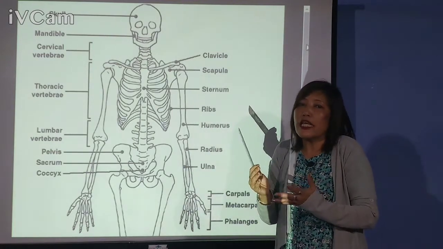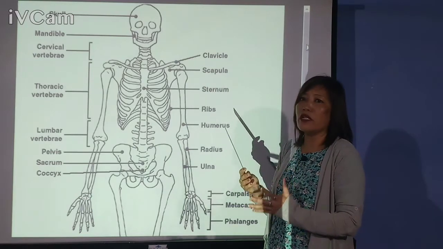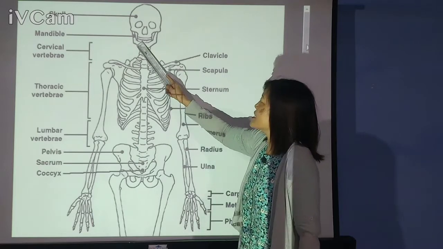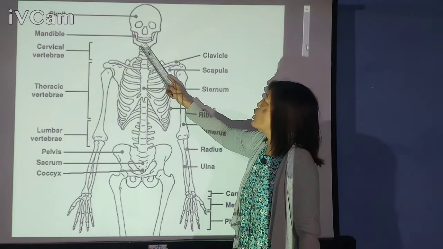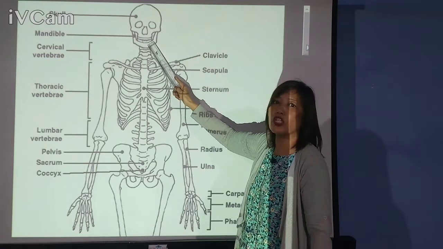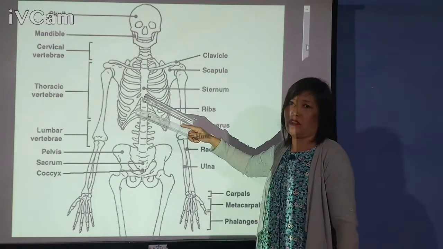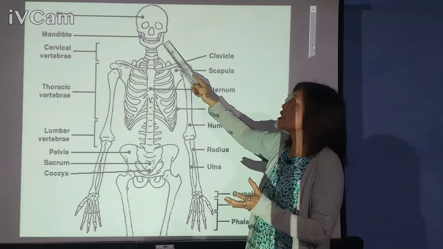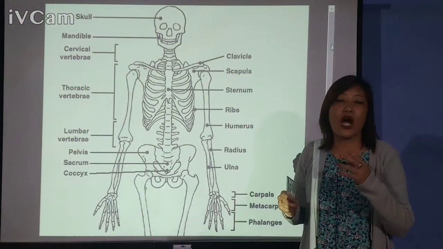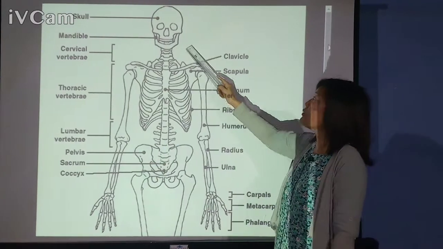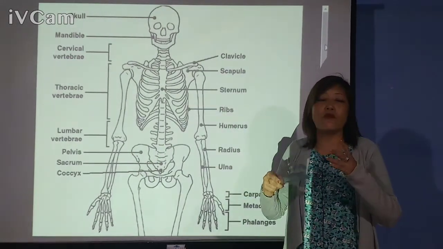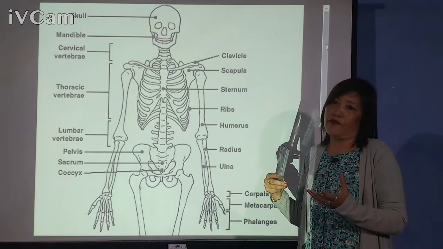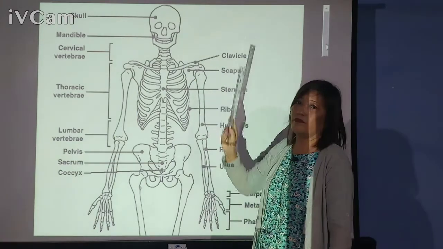Immovable means they cannot move. But only one bone, which is the largest, the strongest and the lowest, called the lower jaw, is movable. By opening and closing, when this lower jaw moves, it helps to open and close our mouth. And by the movement of the lower jaw, we are able to talk, or we are able to eat our food. So this is about the skull.